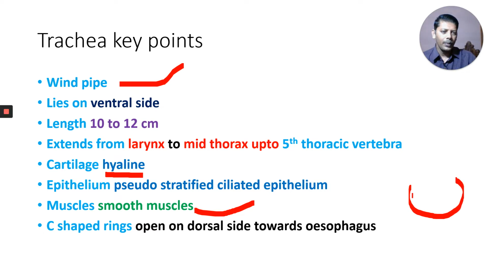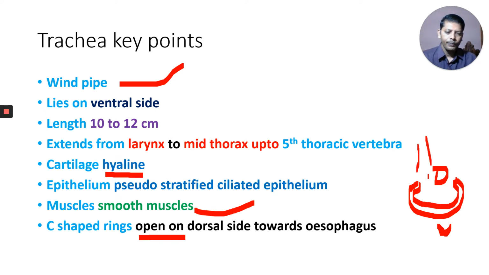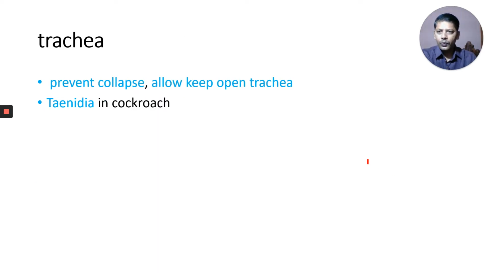These rings are complete on one side, the ventral side. On the dorsal side the rings are open, towards the other pipe, the food pipe, the esophagus. They prevent collapse of the trachea and keep the trachea open.